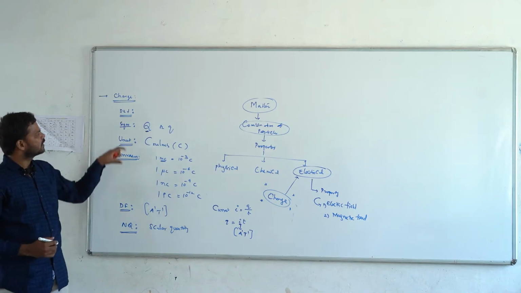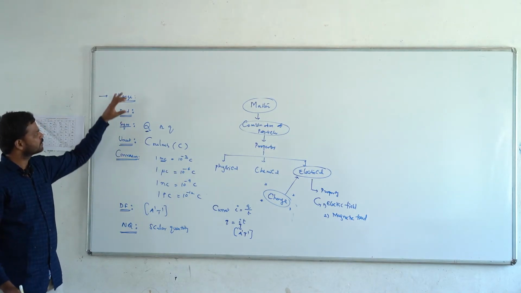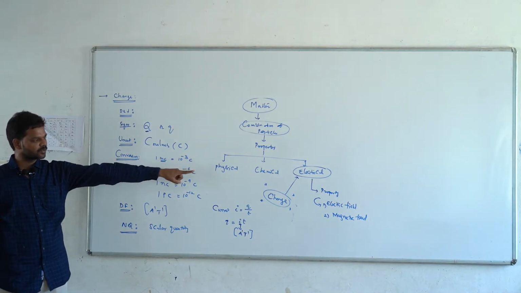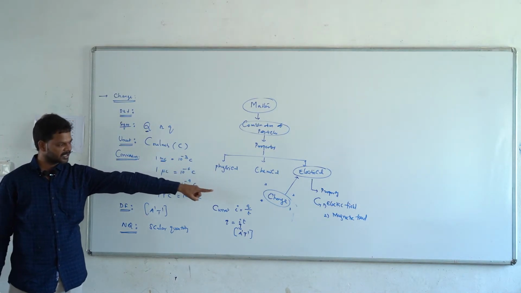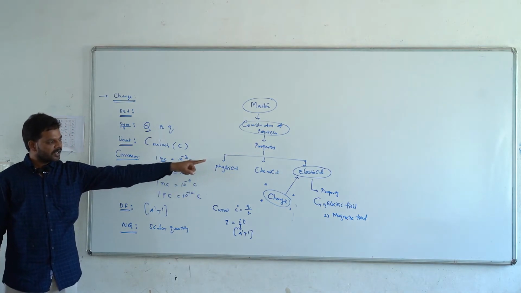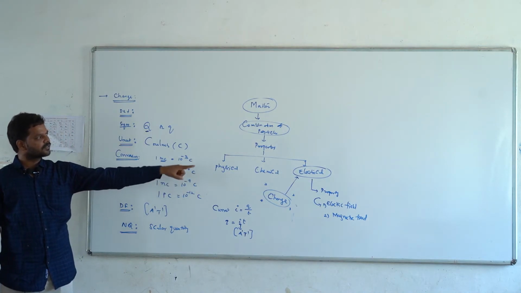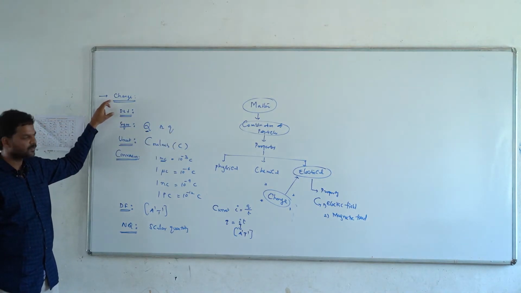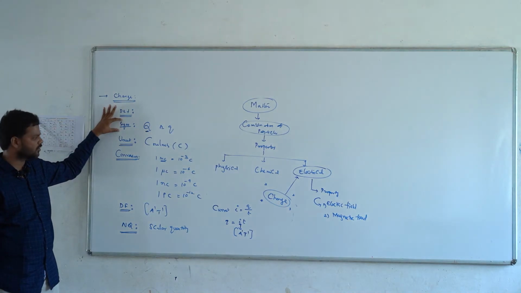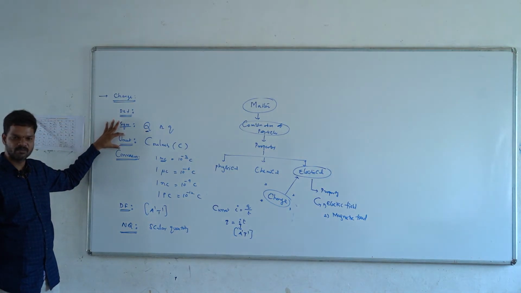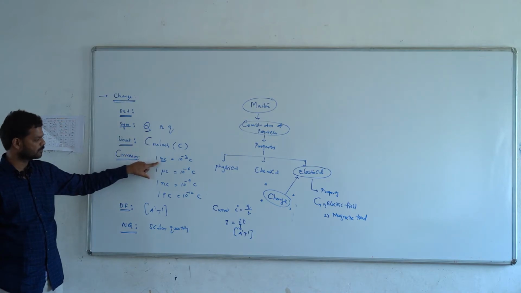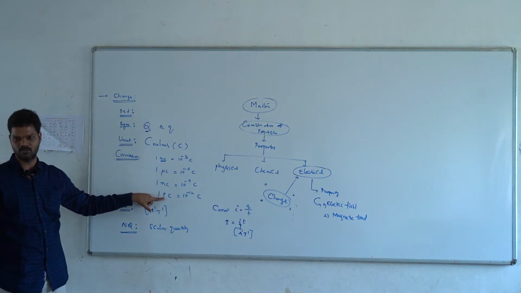So what is meant by charge? The charge is defined as the property of a matter or body which is associated with both electric and magnetic fields. If the influence of electric and magnetic fields is felt on the body, then that property is called the charge. The symbol is capital Q or small q. The unit is the coulomb. Here the coulomb is the bigger unit, so we use the smaller units like the millicoulomb, microcoulomb, nanocoulomb and picocoulomb.